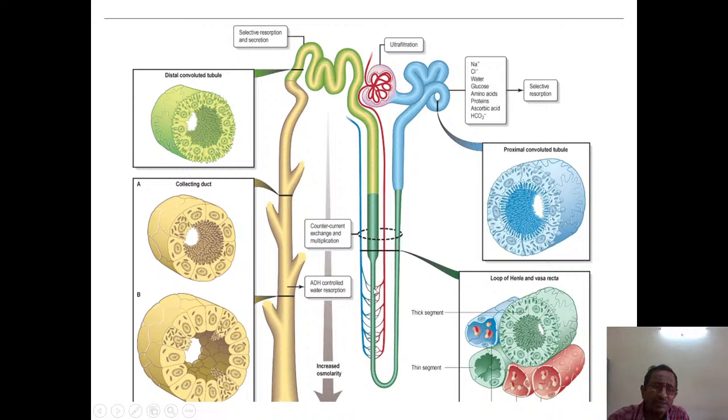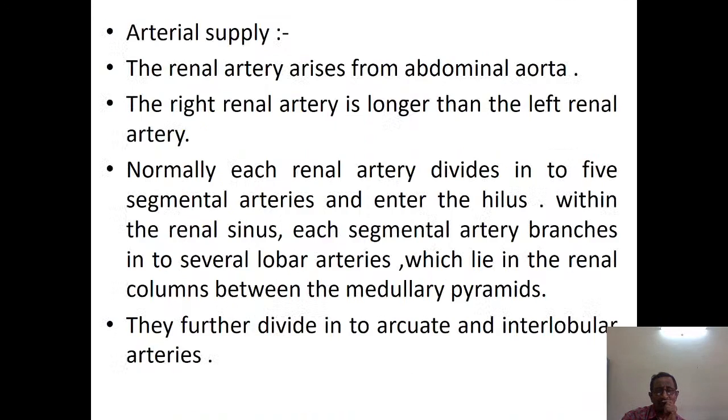Once the ascending loop of Henle reaches the distal area, it goes into the collecting ducts. These collecting ducts unite to form the duct of Bellini, which opens into the minor calyces and then into the major calyces, the renal pelvis, and the ureter.